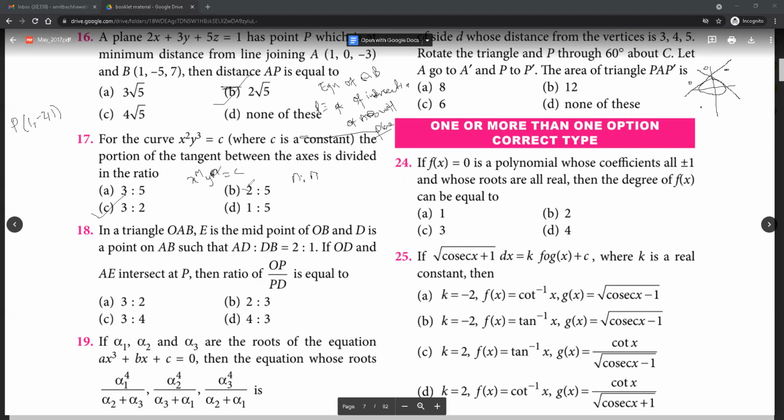Okay, this is a standard result that you can remember for any curve of the form x to the power m into y to the power n equal to C. The portion of the tangent between the axes is divided in the ratio n is to m. Okay, this is divided in the ratio n is to m. Always. If you want to derive this result, simply you can do it by finding dy by dx.